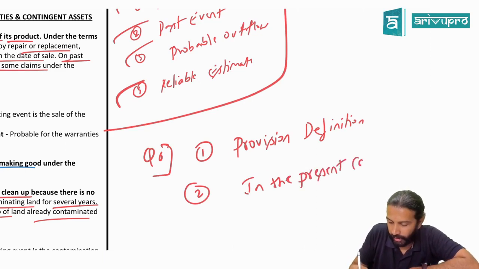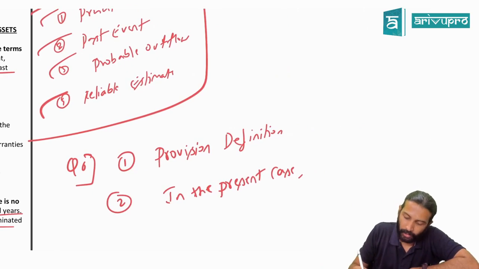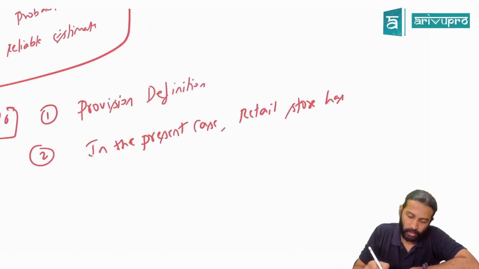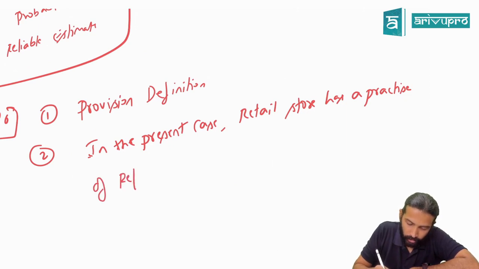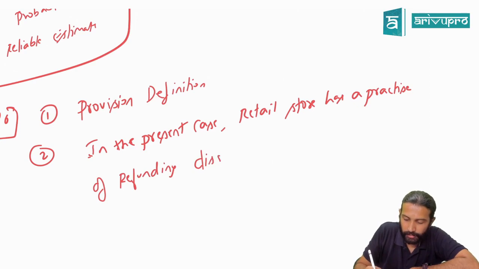In the present case, the retail store has a practice of refunding dissatisfied customers.